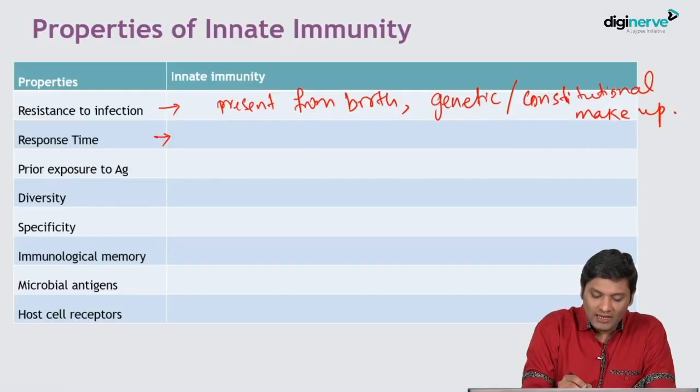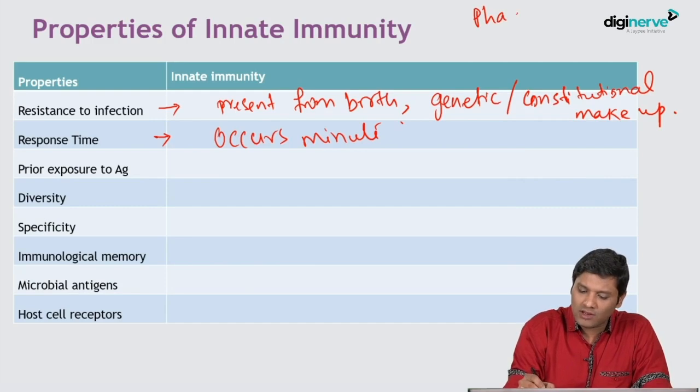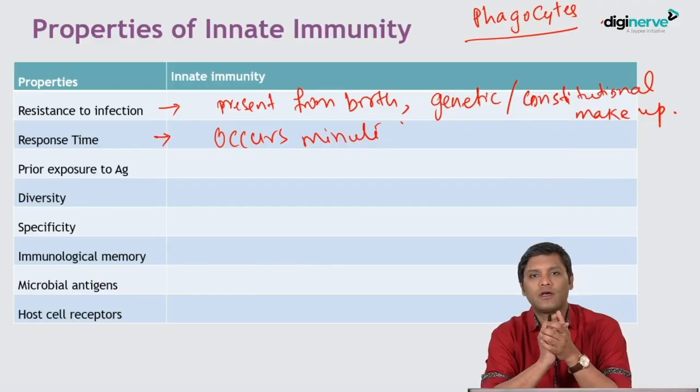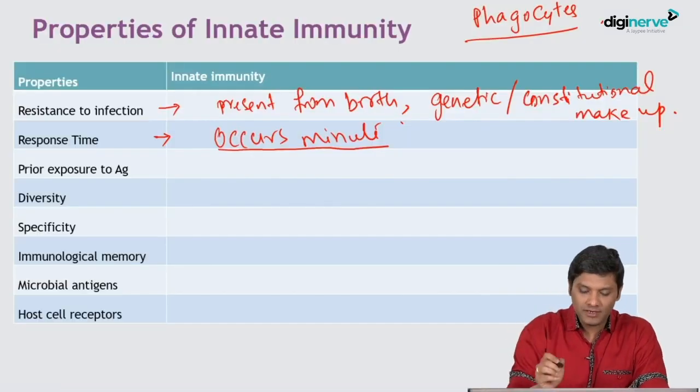Innate immunity usually occurs in minutes. When a newborn baby is exposed to some infection, he can develop some kind of resistance towards the infection. This is called innate immunity. The classical component of innate immunity is phagocytes like neutrophils. So when an infection occurs to a newborn baby, the neutrophils first will migrate to the site of action. This migration takes place in minutes.